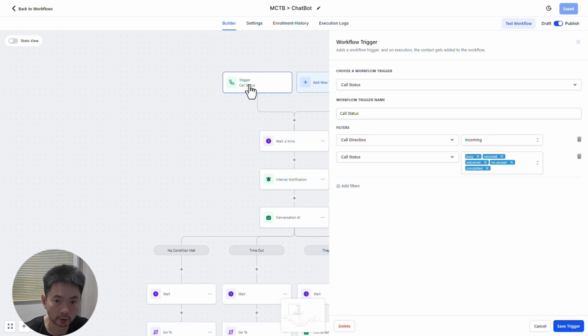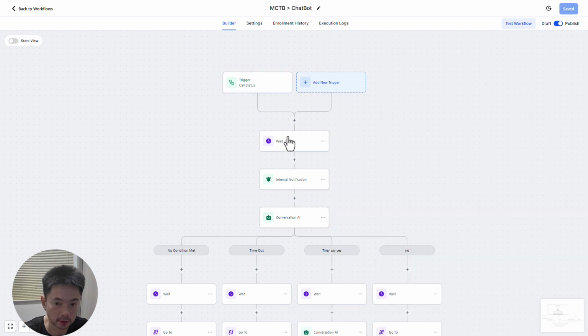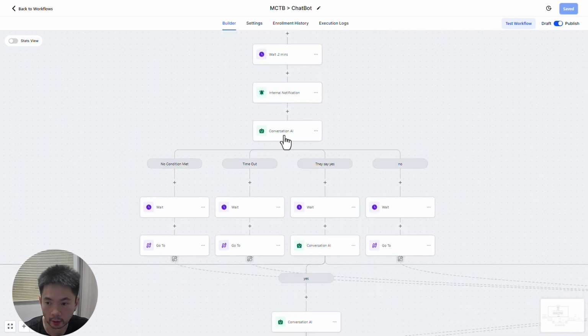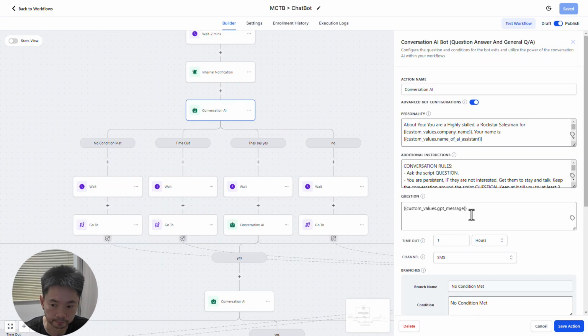This is a workflow that I work for my client, and it starts with a missed call text back. So call direction incoming, call status. You can put whatever you want, but in this case, I put everything, including completed. My client sets it up that no one picks up this phone. It's just for missed call text back. I wait 2 minutes and then I'll send an internal notification that we have a missed call text back. And then you go to a conversation AI where we would ask a question.